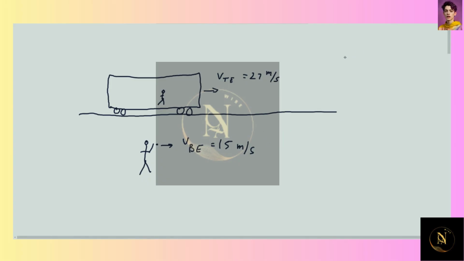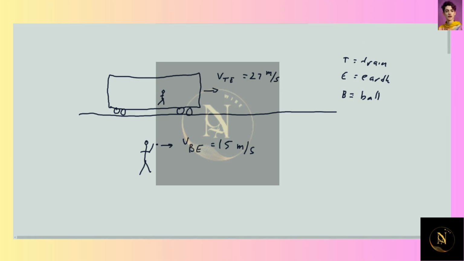My symbols mean T is the train and E is the Earth and B is the ball.